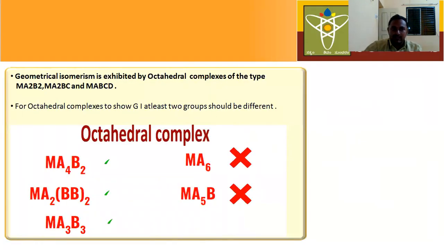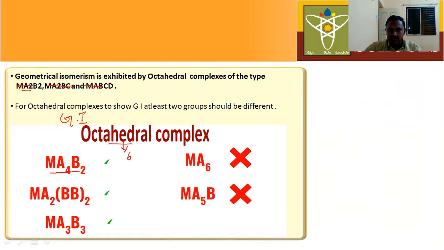Next, let us discuss geometrical isomerism in octahedral complexes. Here, geometrical isomerism is possible in octahedral complexes of type Ma4B2. Octahedral means how many ligands are there?